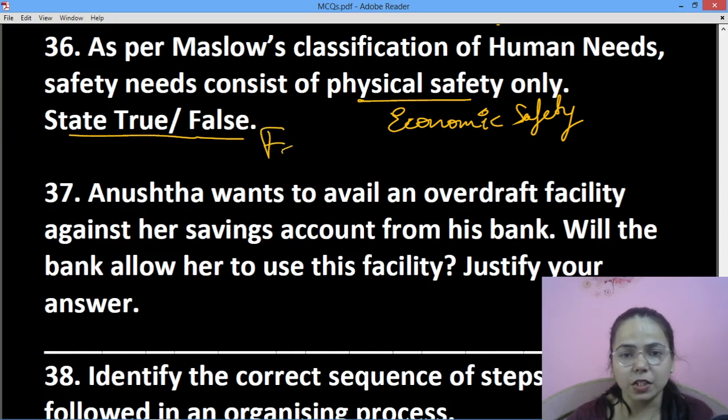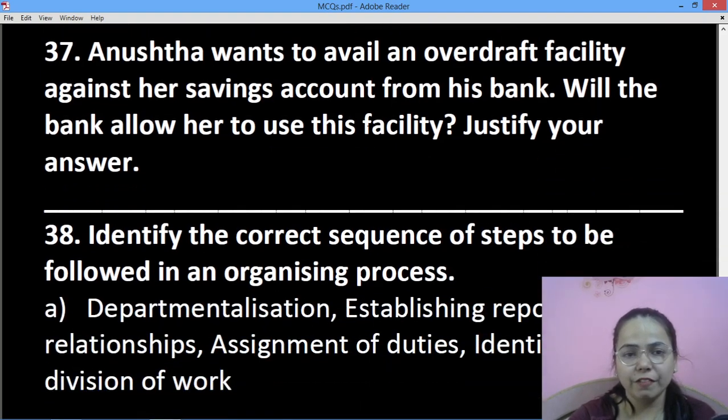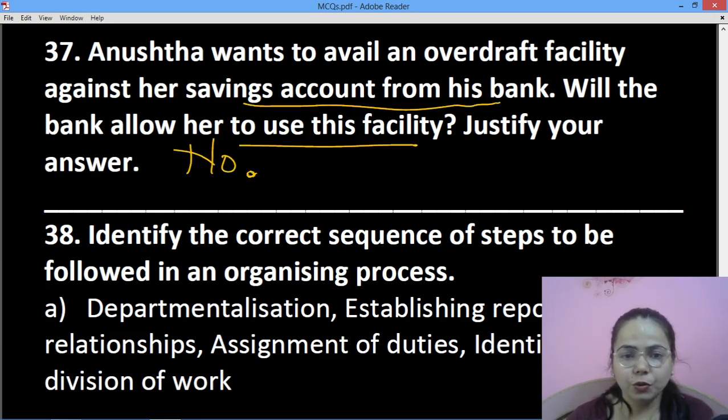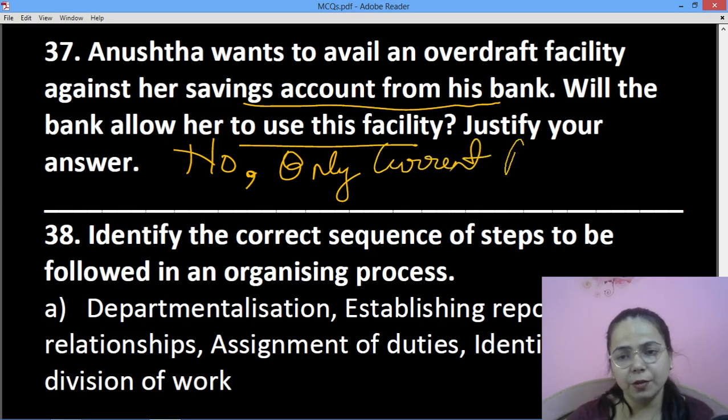No, it is false. Okay. Anushka wants to avail an overdraft facility against her savings account. Will the bank allow her to use this facility? Again, no, only current account. Okay. Reason is that only in current account it is possible, otherwise it is not possible.